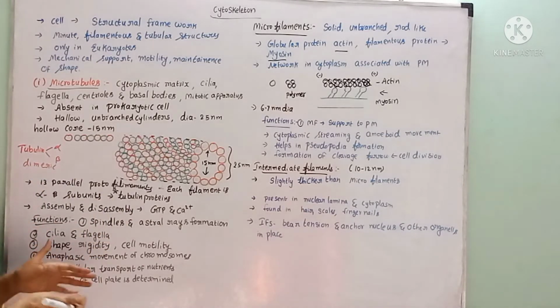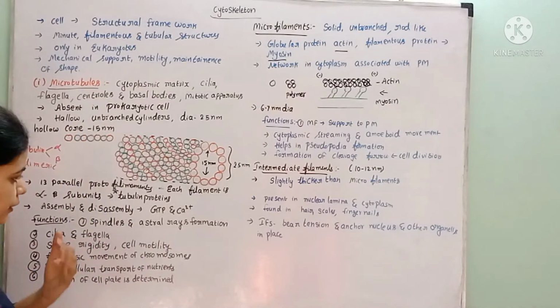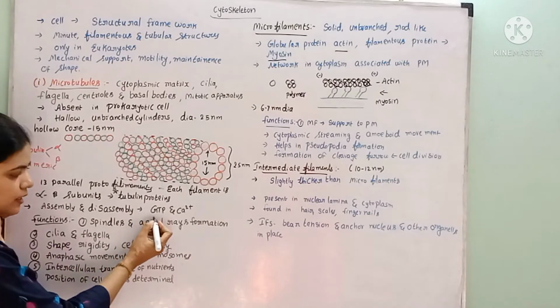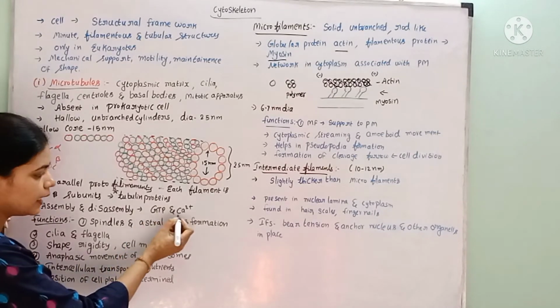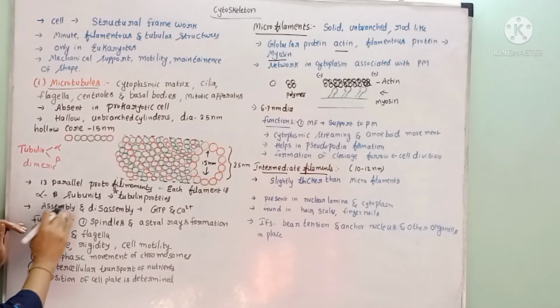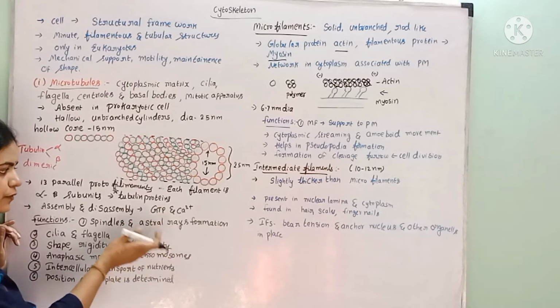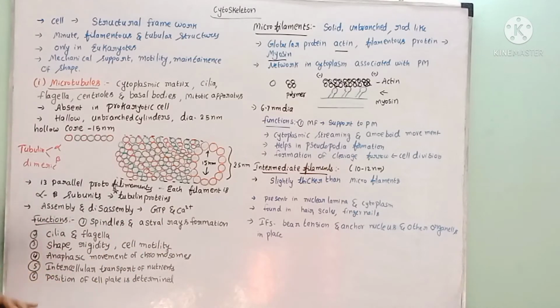The assembly and disassembly of these microtubules is also important. The concentration of GTP and calcium ions determines the assembly and disassembly of the microtubules. If the concentration of GTP and calcium ions is low, the microtubules will be disassembled. Again, if the concentration of GTP and calcium ions is increased, they will be assembled again.